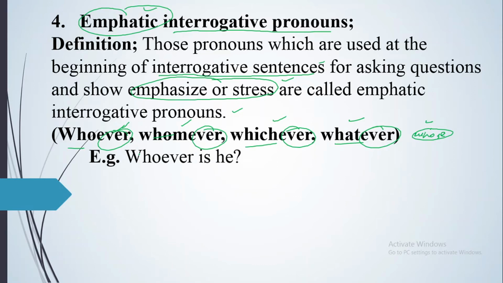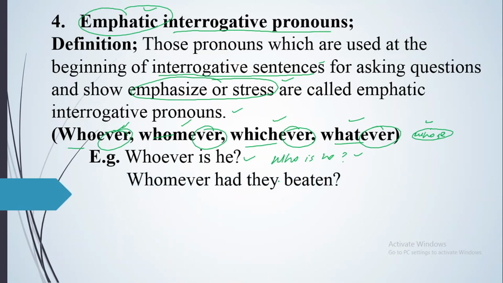Now the first example we have got: whoever is he. It is equal to the same, who is he, who is he, whoever is he. So just it is to show emphasis or stress. Whoever is he, who is he. This is the simple way. Whoever is he, that is showing emphasis or stress.